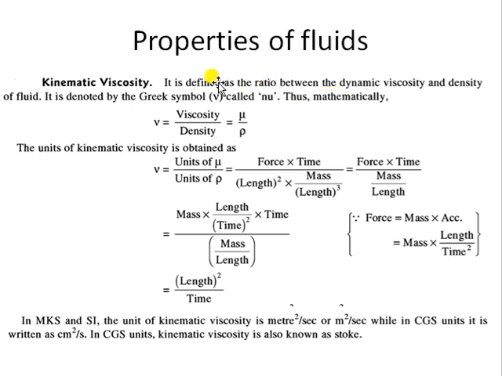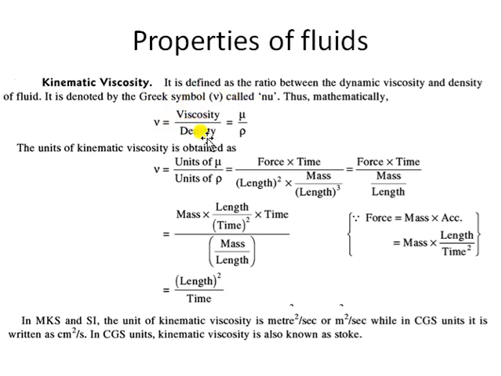Kinematic viscosity is the ratio of dynamic viscosity to density, of a particular fluid. So the ratio of dynamic viscosity and density of a particular fluid is kinematic viscosity. It is denoted by the symbol nu, a slightly v-shaped Greek letter. It is defined mathematically as dynamic viscosity divided by density.